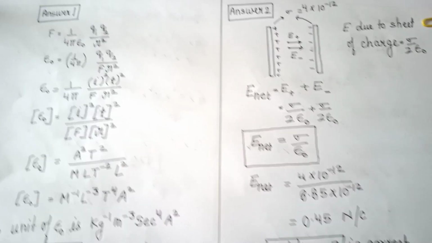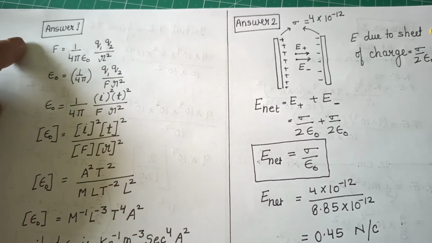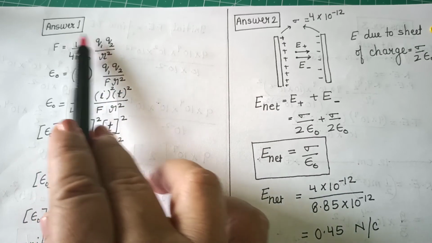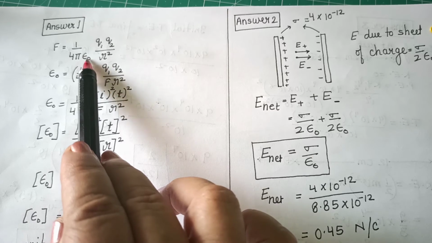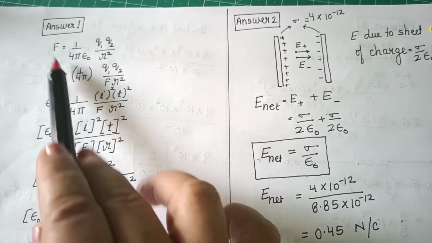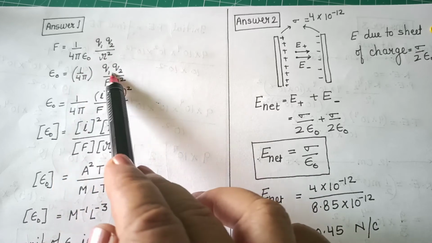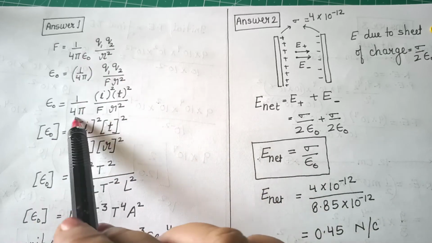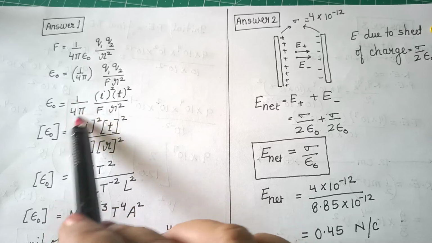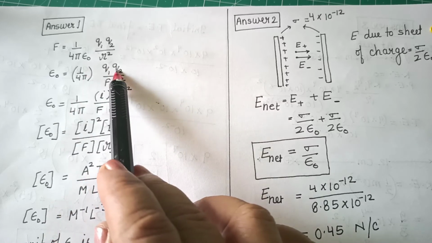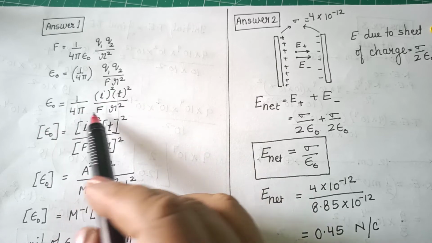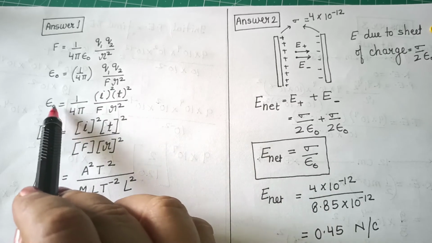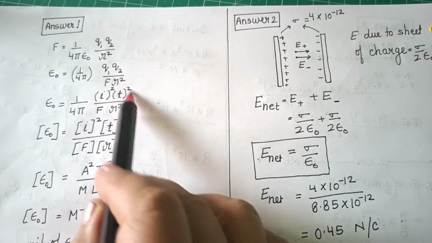Class, ready for your solutions? So here is answer number 1. Force, you know the formula of force, right? Now epsilon naught, you need to find the unit of epsilon naught, so keep it one side and rest of all the terms on other side of the equal. Now 1 upon 4 pi will not have any unit, it is a constant. Q1 Q2, Q1 I into T, Q2 I into T. So I square T square, actually it's better you find dimensional formula of this whole expression.